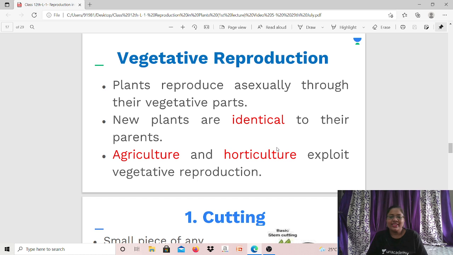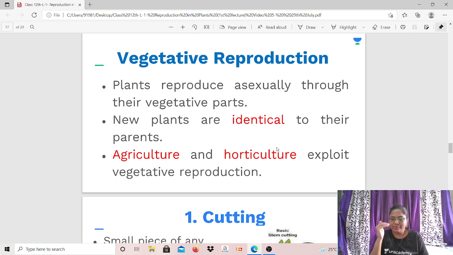The last part, that is vegetative reproduction. In that, we will be learning many techniques. Again, this is a very important part. So please pay attention.